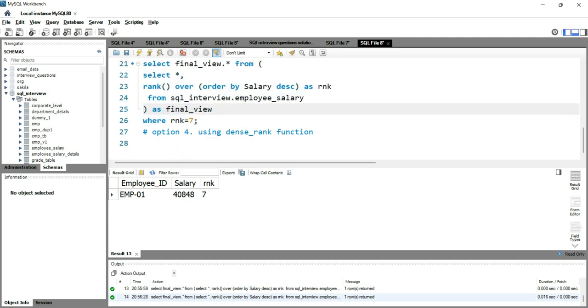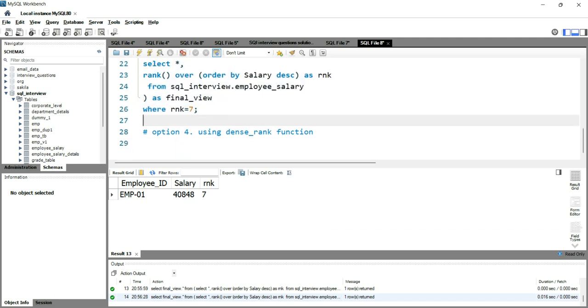Now the last option that we will be using in this video is the dense rank function. And why we are using this dense rank function is because it helps you to specify a unique rank number within the partition as per the specified column value. It is similar to the rank function with a small difference.